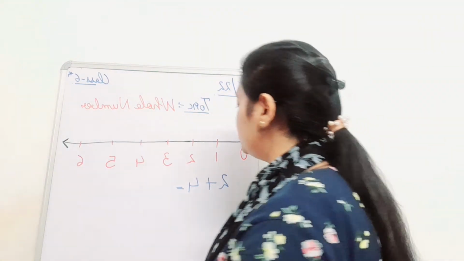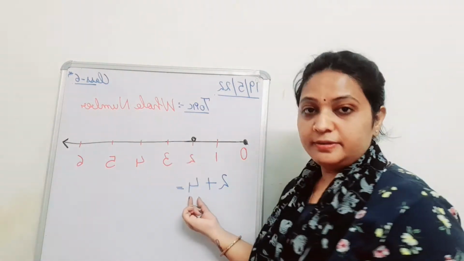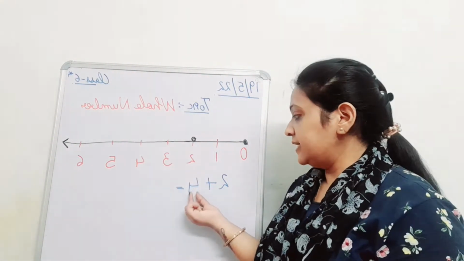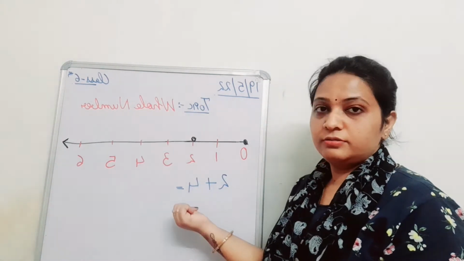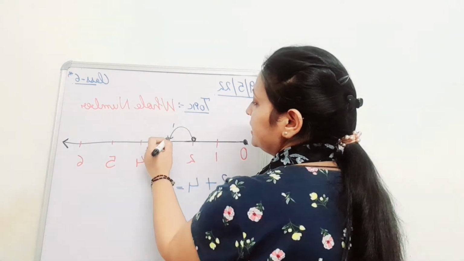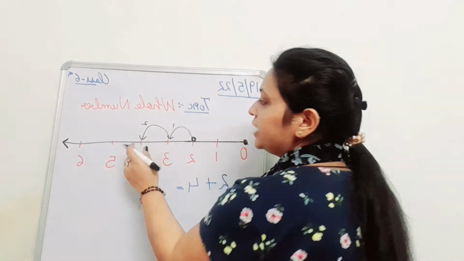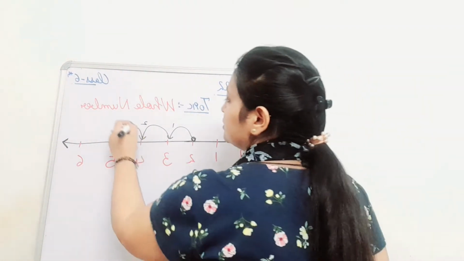So what do we have to do? We will fix 2 here, and please tell me, stand up. Yes. So how many jumps do I have to take? 2 or 4? 4, very good. So first jump, right? Second jump, and should I take it like this or unit distance only? Unit distance, very good.